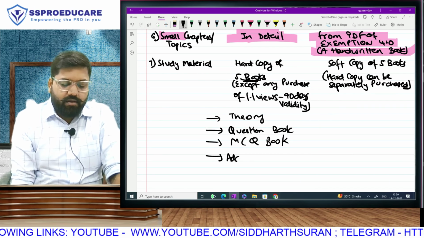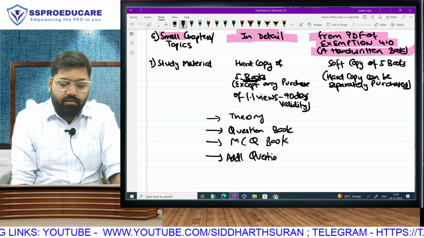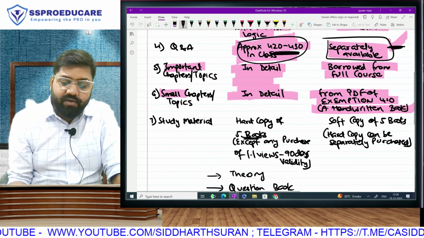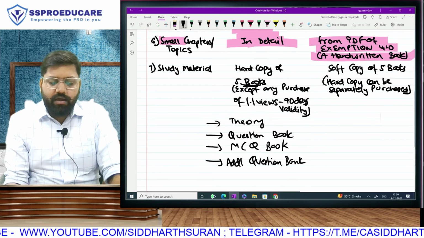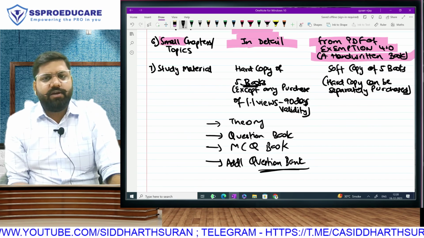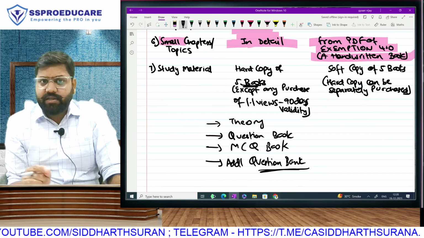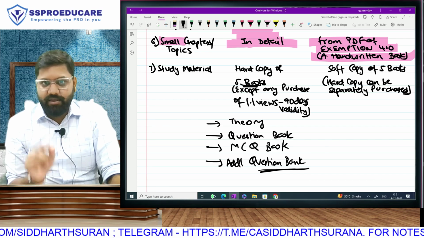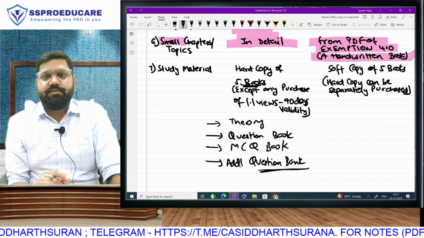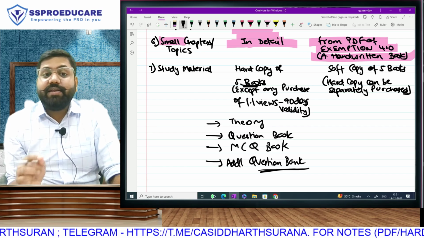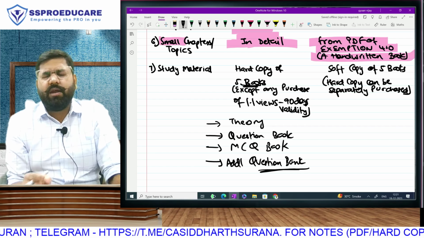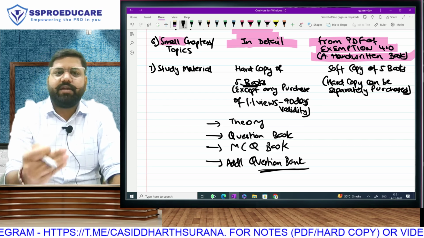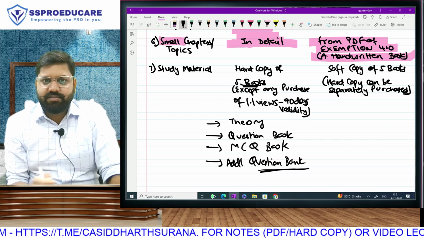Next, we have an additional question bank. Subjective questions, descriptive questions. Already we have about 420, 430 questions here, and then another 500, 550 questions here. The entire study material, whether old study material or new syllabus study material, any illustration in the middle of the chapter, any question at the end of the chapter, any recent RTP, MTP, any question anywhere, is going to be covered in this additional question bank.